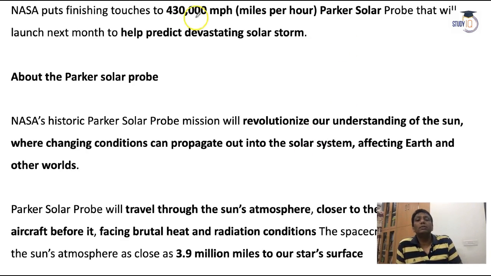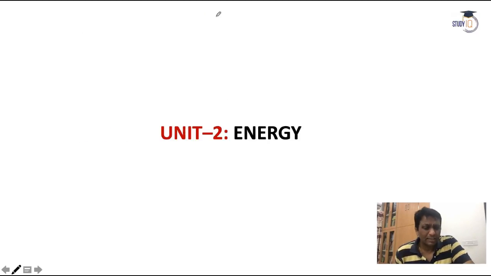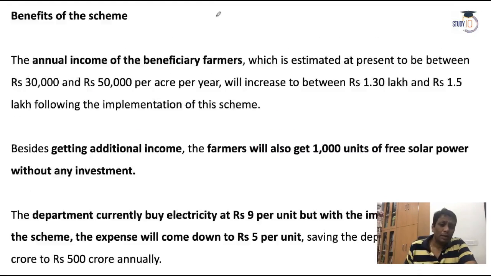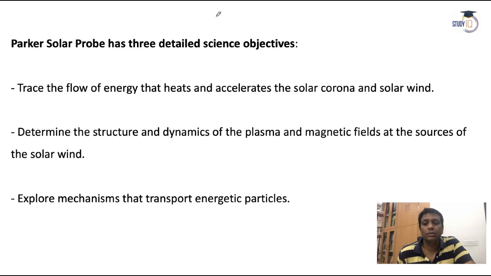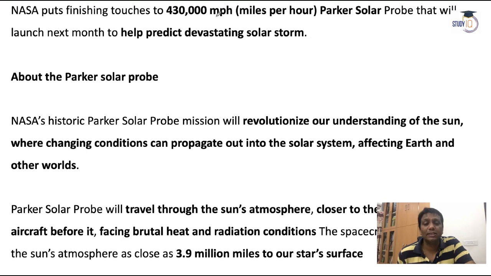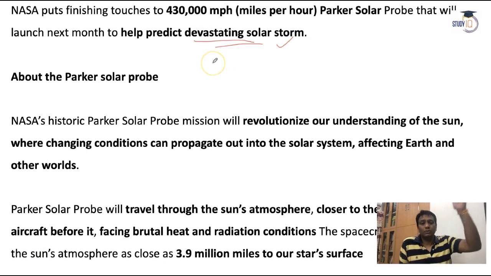news. It will go with a speed of around 4,30,000. There are some problems with my pen, guys, so don't mind. Somehow it creates some disturbances, so very soon I would like to change it, so be comfortable. So it helps with, guys, at least the devastating solar storms from the sunlight.